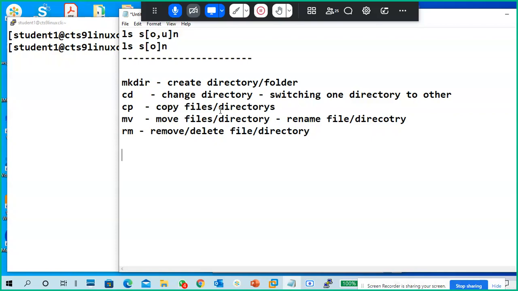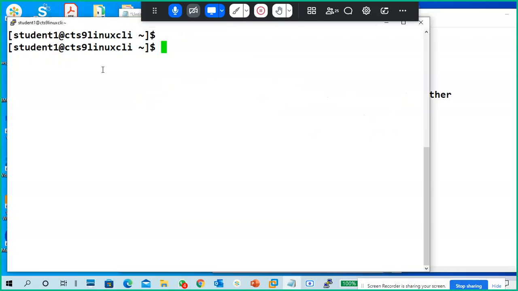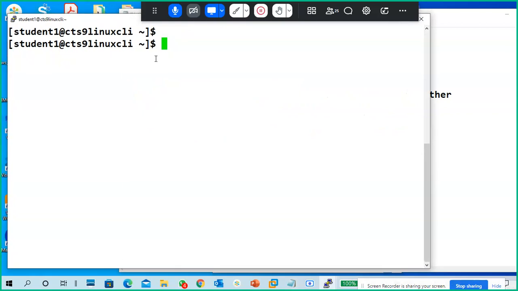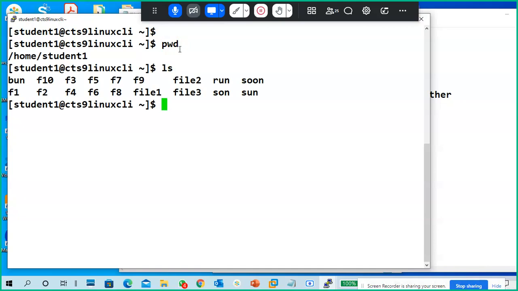Okay, so we'll see how to create a directory. Guys, I'm a student, so I'm going to create a directory. First of all, before creating anything, we have to check two things. pwd, present working directory: what is my current working directory. Next, ls: what is my current directory content.